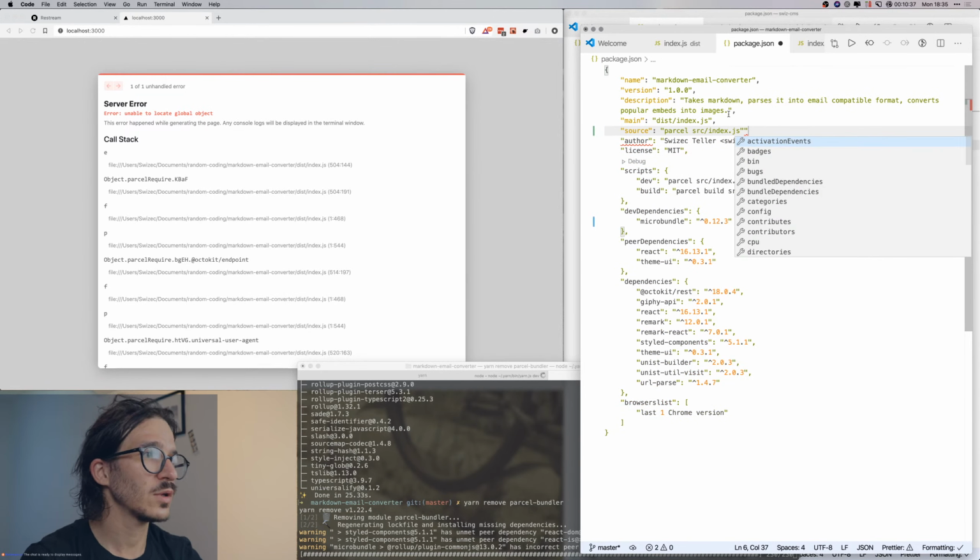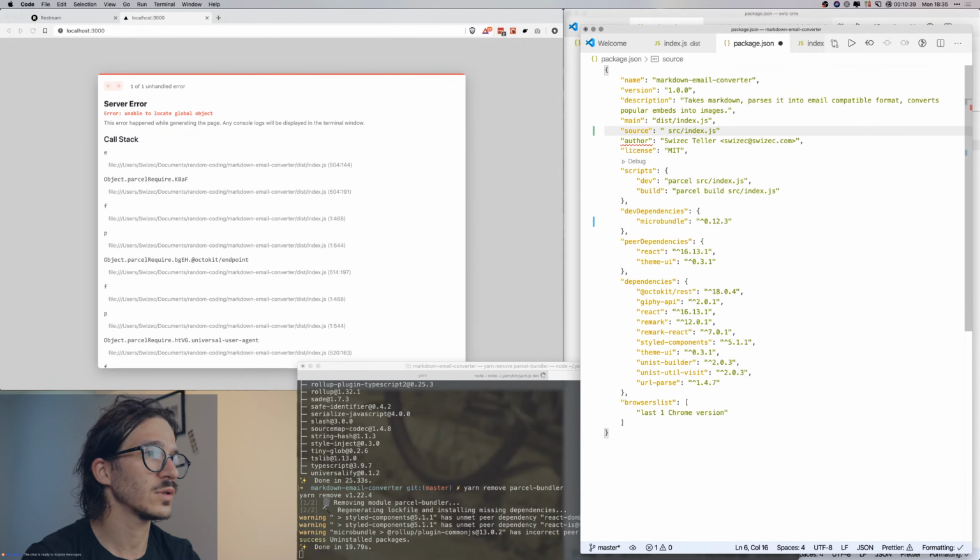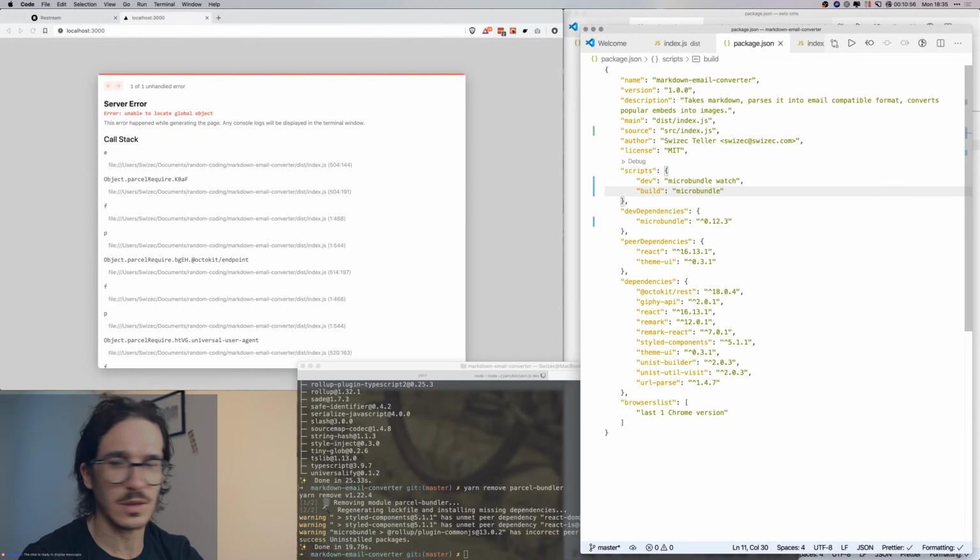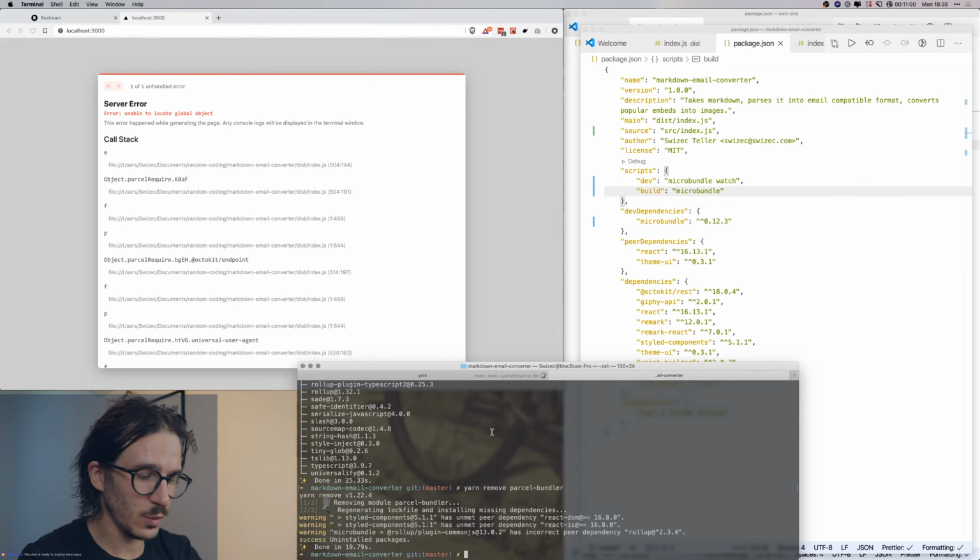We're gonna say the source is in source/index.js. No, not part. Why are you doing this, computer? Don't autocomplete if you don't know what's going on. We're gonna change this to say microbundle watch, and build is going to be just microbundle. I think that's how it's supposed to be. Got that. Now let's see where we are.